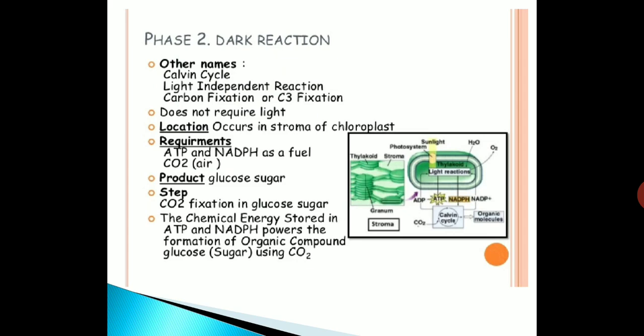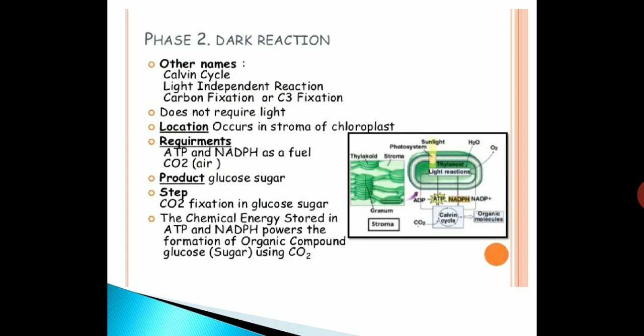Phase 2, that is the dark reaction. The other names are Calvin cycle, light independent reaction and carbon fixation or C3 fixation. It does not require light. It occurs in the stroma of the chloroplast, and the requirements are ATP plus NADPH as fuel and carbon dioxide taken from air, and the product is glucose, that is a sugar.